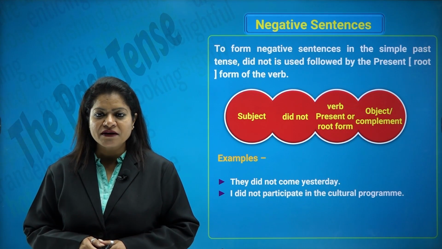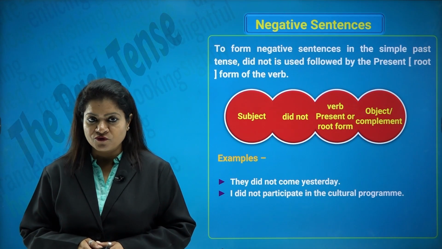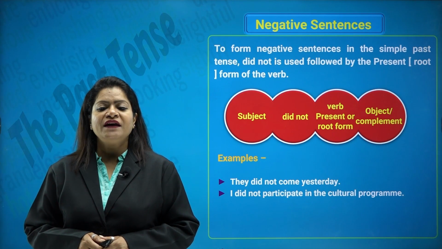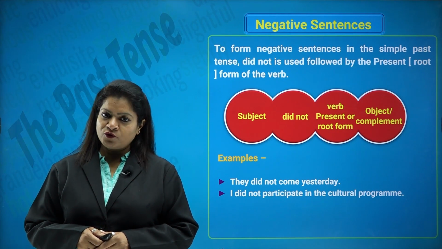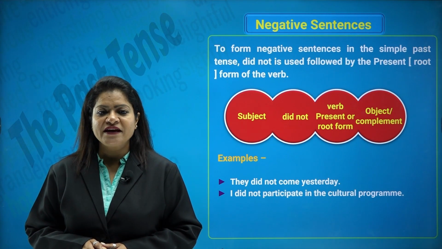Let's look at another example. I did not participate in the cultural program. So, did plus participate, which is in the root form. We will not say I did not participated. That will be incorrect usage. So, what do we use? Did plus the root form, not the second form.